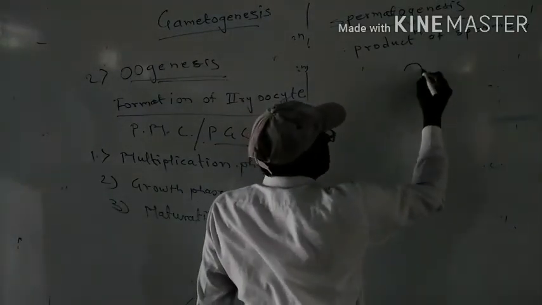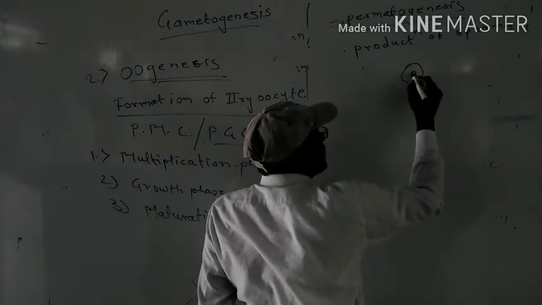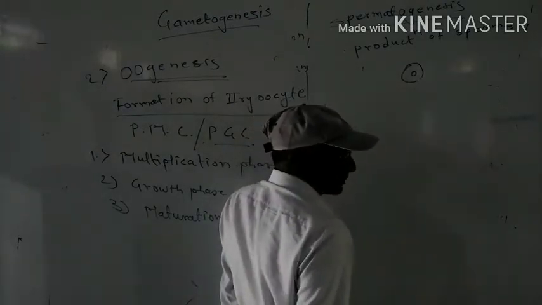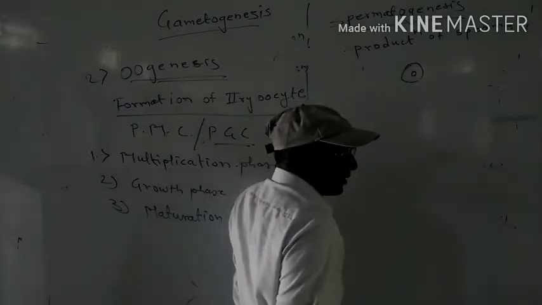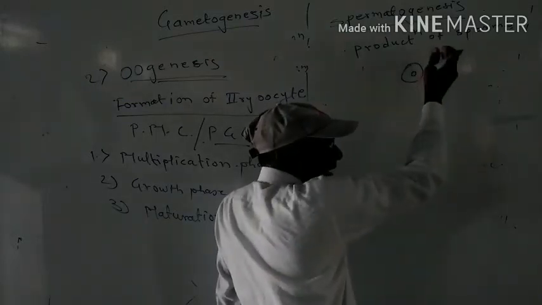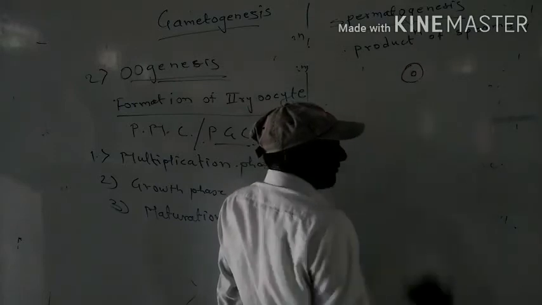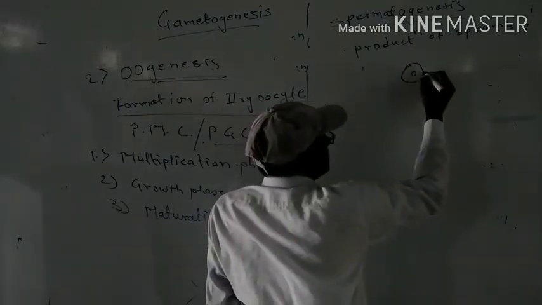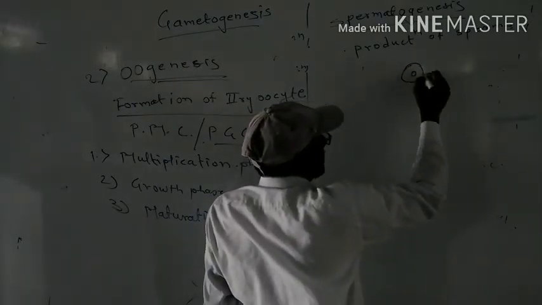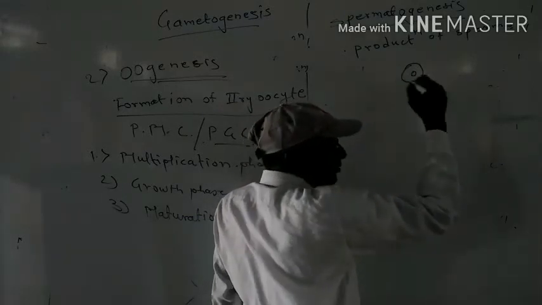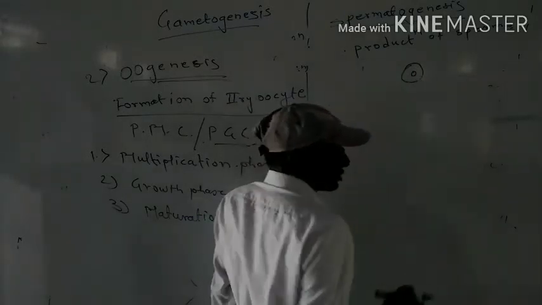So this is the first primordial mother cell, which is formed in the Graafian follicle. Suppose we see this process in the Graafian follicle. In Graafian follicles or in primary follicle or secondary follicle, this process begins.